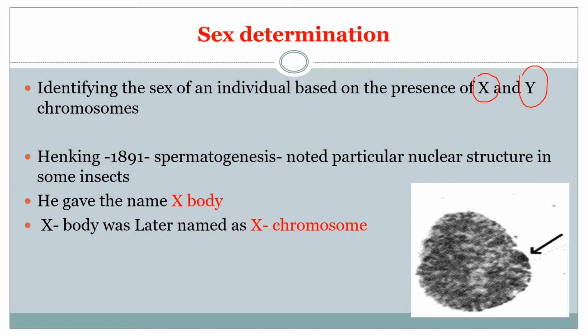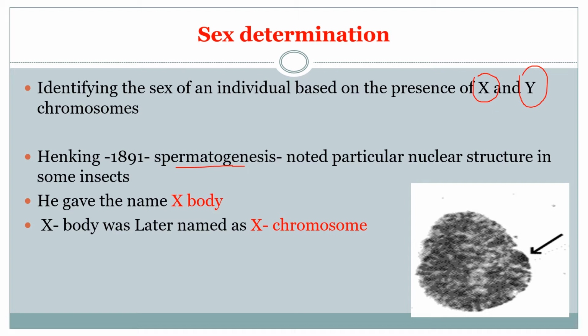Henking in the year 1891 noted a particular nuclear structure during spermatogenesis. The process of formation of the sperms is known as spermatogenesis.